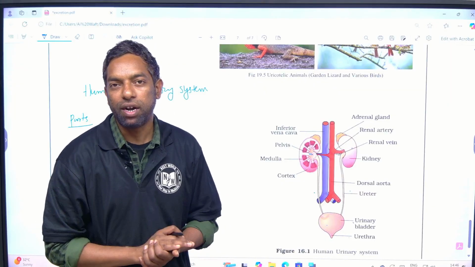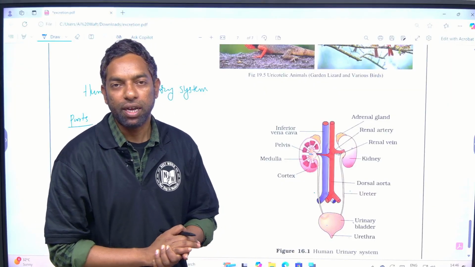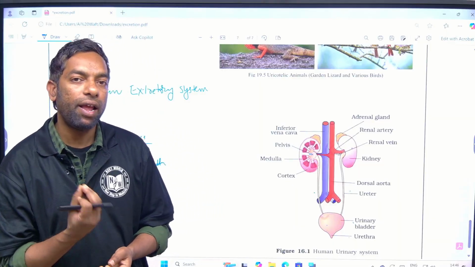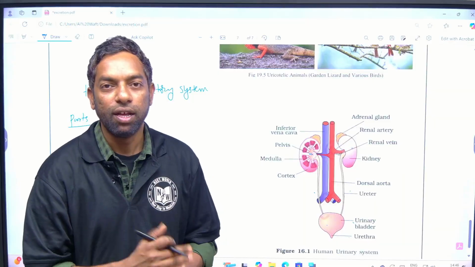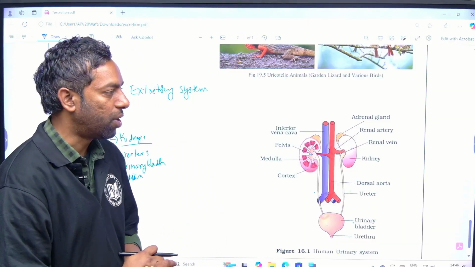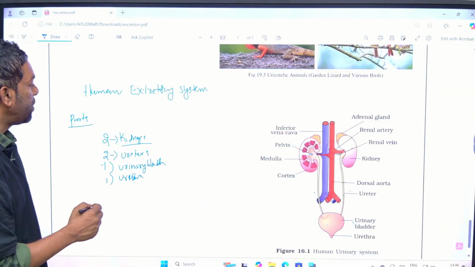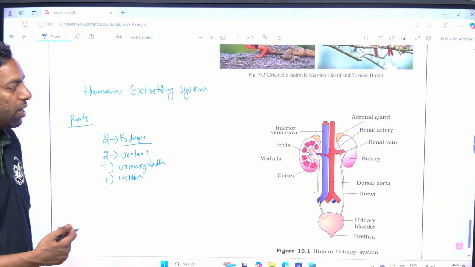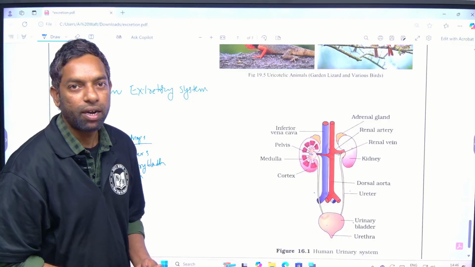These are the parts involved in the human excretory system, which eliminate the ammonia, like urea, as a waste product. We are going to discuss each topic from the next class.